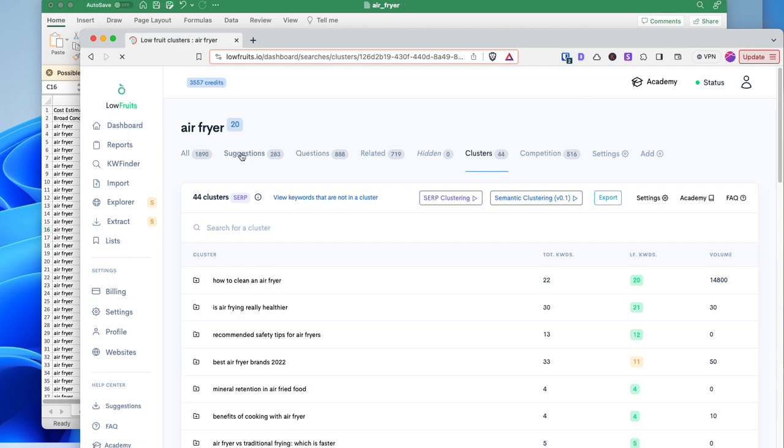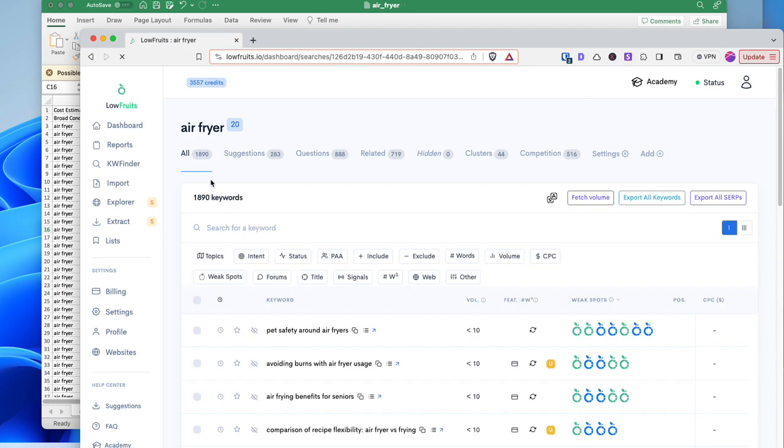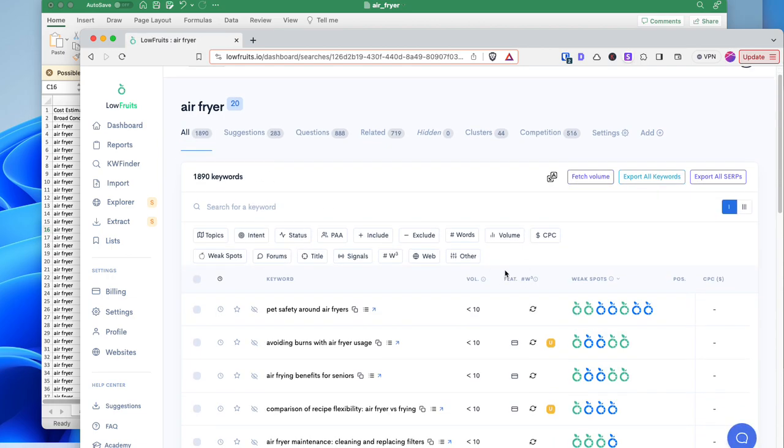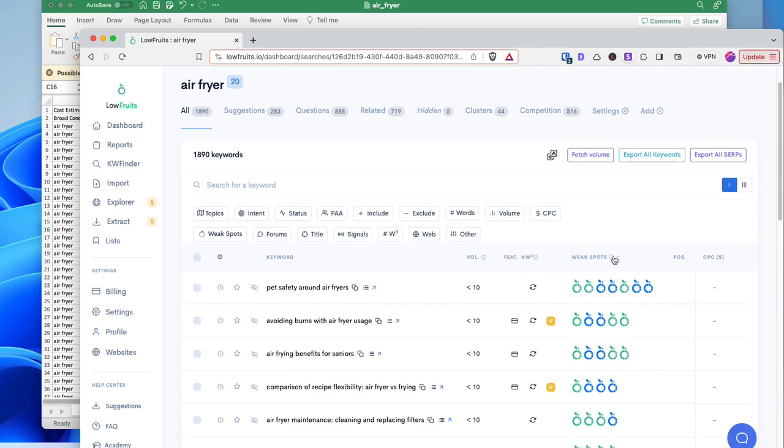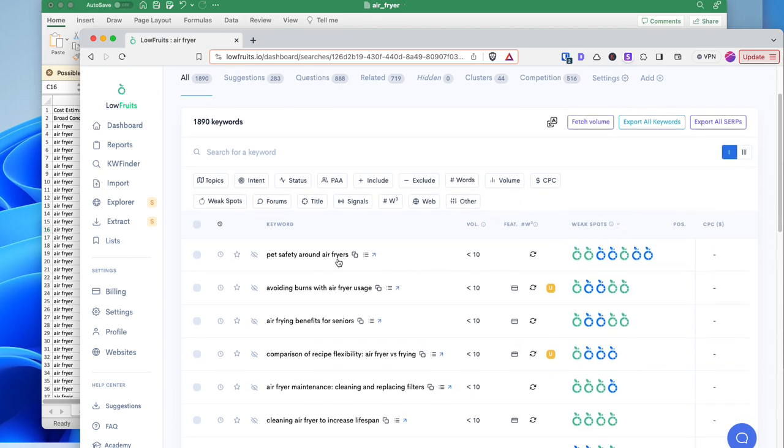And last thing I'll do is I'll just go back to all here. And the other way you can analyze your information is you can just sort by weak spots, which is already sorted here. So pet safety around air fryers. Well, you can take a look at this and see there's a ton of opportunity on this one.